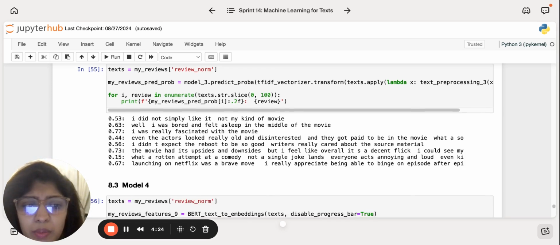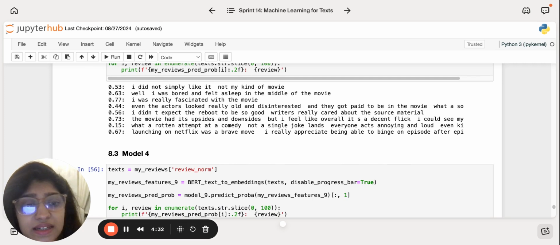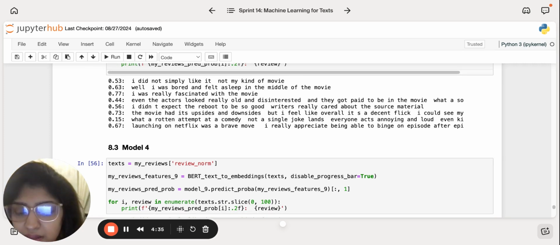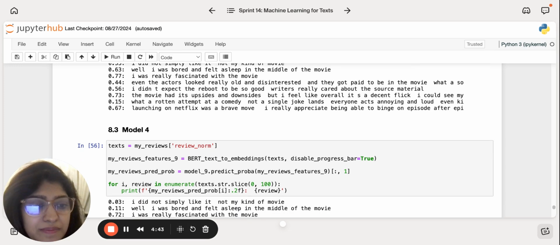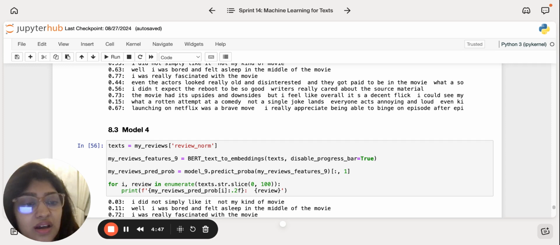In summary, models 1, 2, and 3 performed really well, maintaining F1 scores above 0.85 on the test set, while model 4 showed promise on the training set, but on the test set it scored 0.76, which was lower than the 0.85 range. But it requires further training for better generalization.